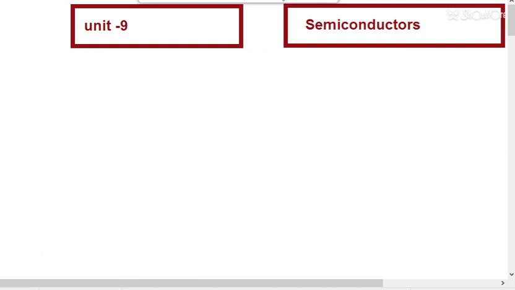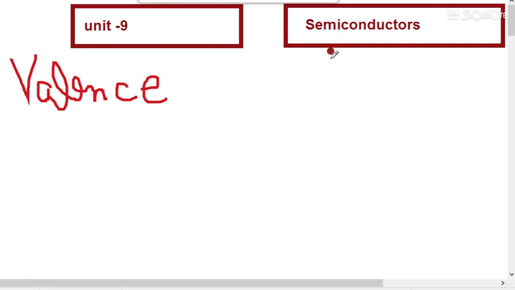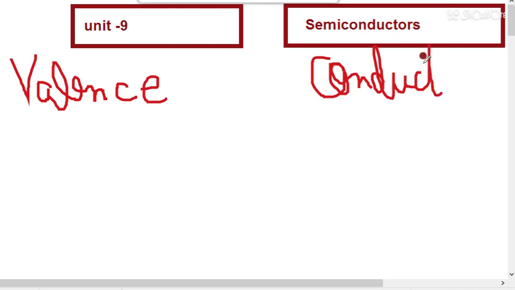And now I am erasing it. Second thing is you have to know about valence band and conduction band. So I will discuss in complete detail. So the video can be lengthy. If you are aware about these concepts, then you can forward this video. So valence band and conduction band. Okay. So what do you mean by it? So let's draw the diagram.